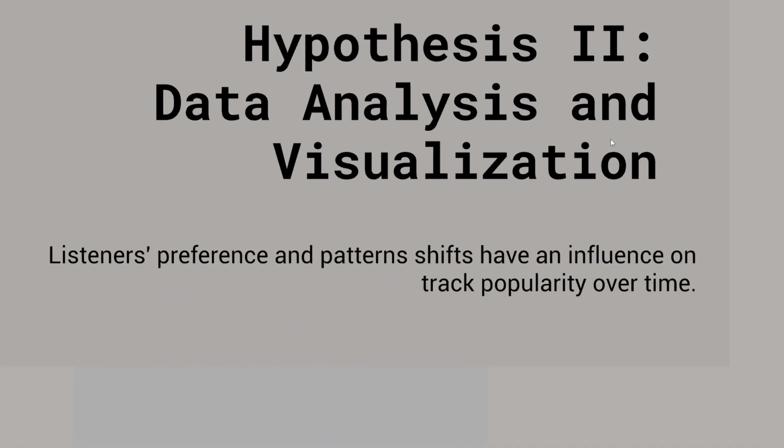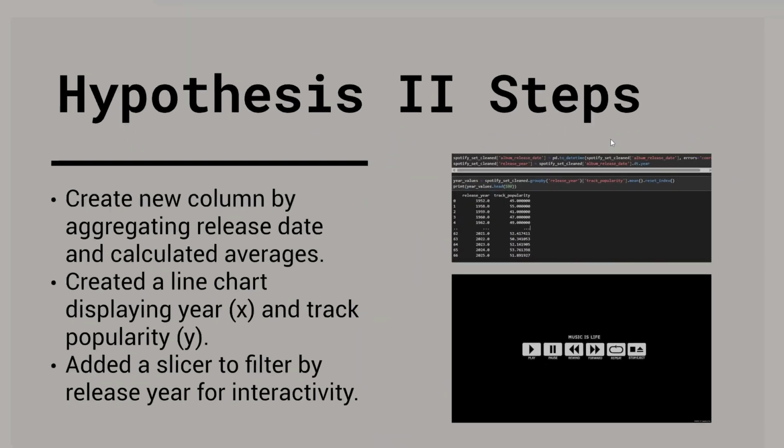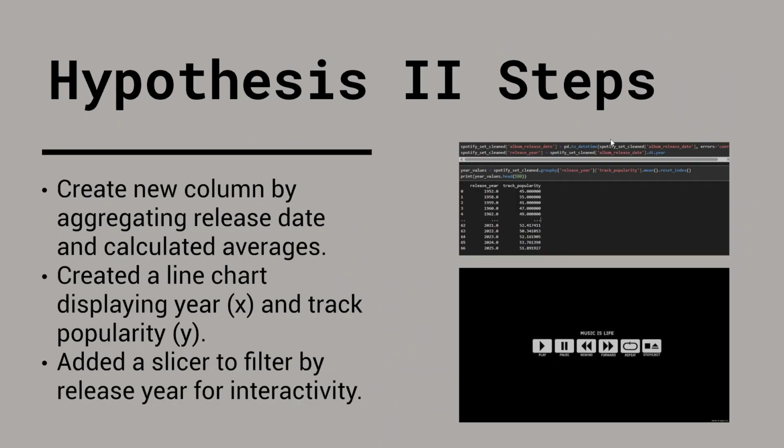Now we move on with the second hypothesis, where we see if listeners' preferences and pattern shifts have an influence on track popularity over time. These are the steps that I took to answer the second hypothesis. First, I decided to focus on the release year of songs. So I grouped the data by release year and calculated average track popularity for all songs from that given year. I then created a line chart again in Power BI, displaying year on the x-axis and track popularity on the y-axis.